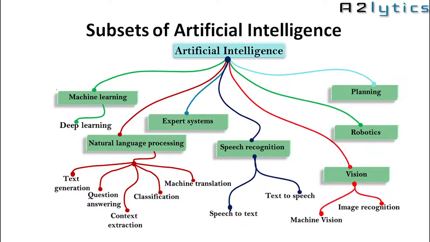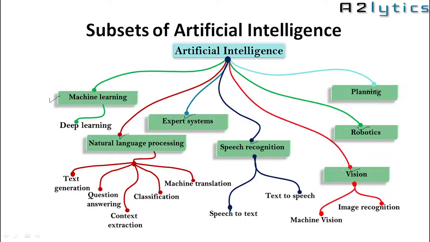The first subset is machine learning. Second is natural language processing, expert system, speech recognition, planning, robotics, computer vision. So these are the different domains, or subsets, in artificial intelligence.